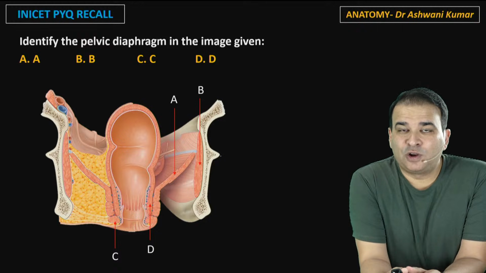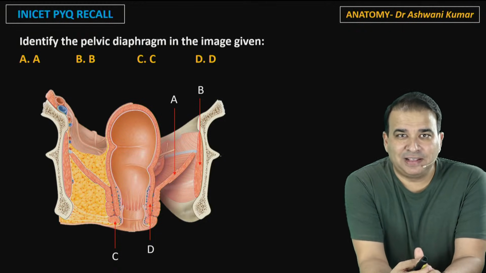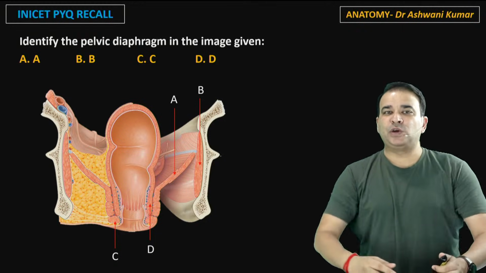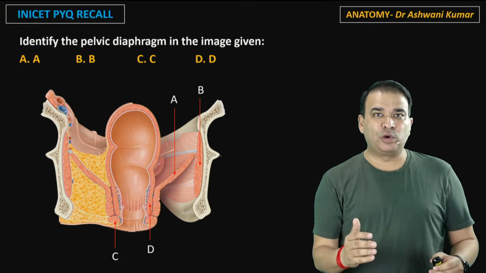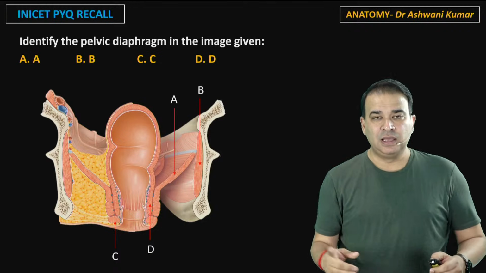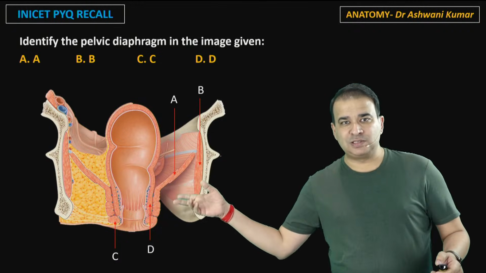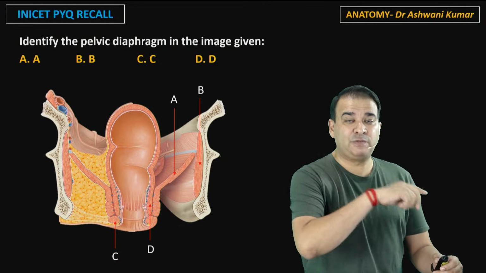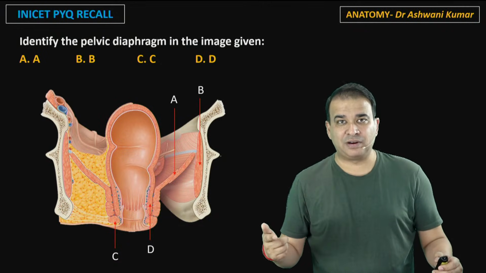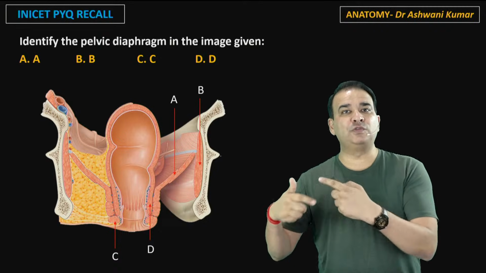This also was one of the INICET questions, to identify the pelvic diaphragm. I told you, sometimes the questions are so simple, but I always feel that once the question is asked, you have to look into it, thinking they will ask something different from me. They've asked this question here. I should have placed this question earlier, which one is the pelvic diaphragm here. And then that question was asked, which of the following muscles contribute to the pelvic diaphragm. So see, that's the evolution of those questions here.